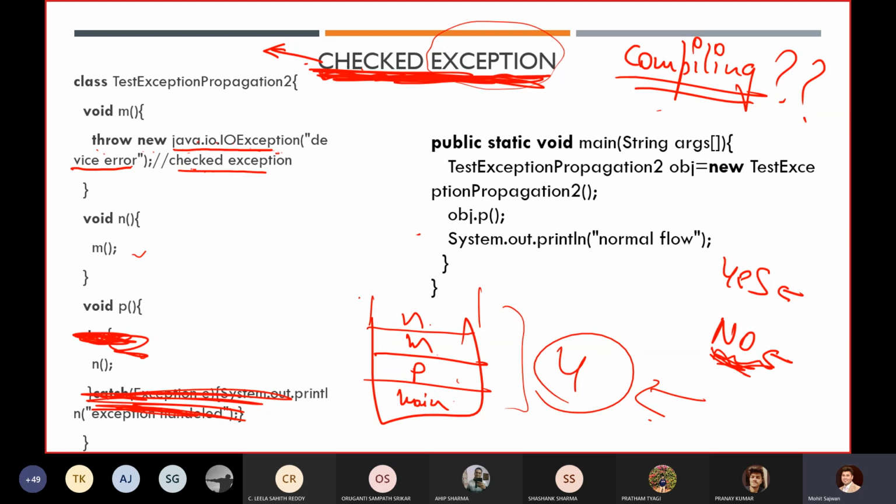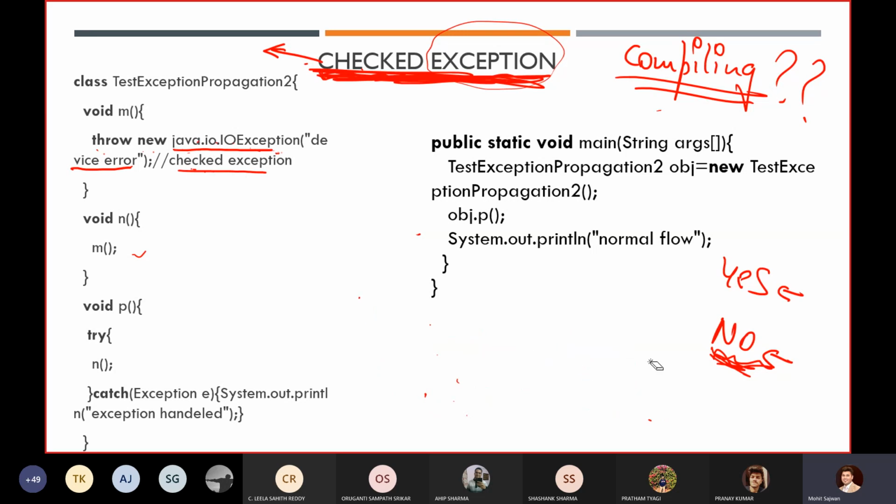Now, how to sort out this kind of issue? In order to sort out this issue, it is mandatory for you to write a try and catch block, whether you are getting an exception or not. If there is some scope of a checked exception, it is mandatory to write a try and catch block. Now if we execute this code, it will execute successfully, no issue at all.